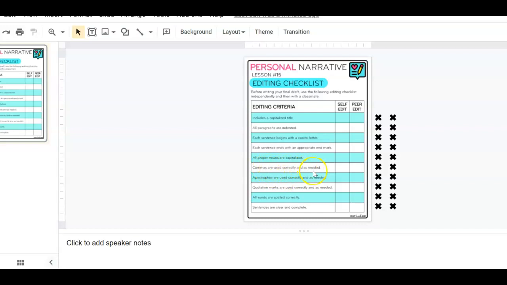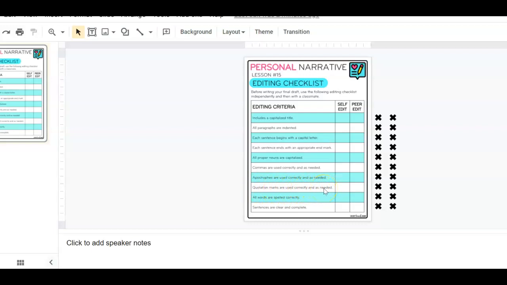That commas are used correctly and as needed. So if you are continuing a couple of sentences together, you have that in there. If you're starting a sentence with however, maybe you have a comma after it, something like that. Apostrophes are used correctly and as needed. So looking for those in contractions. Quotation marks are used correctly and as needed. So again, now you're looking for that dialogue.